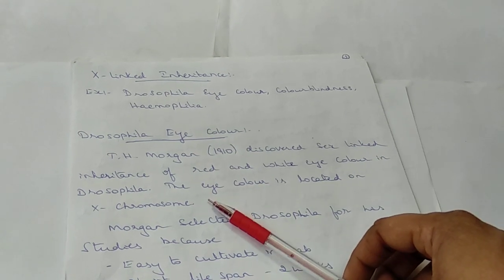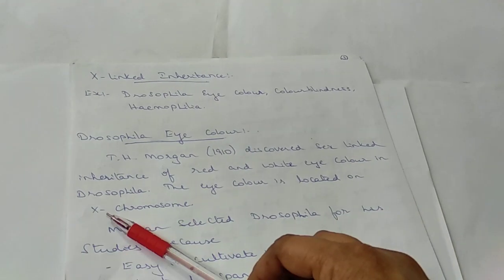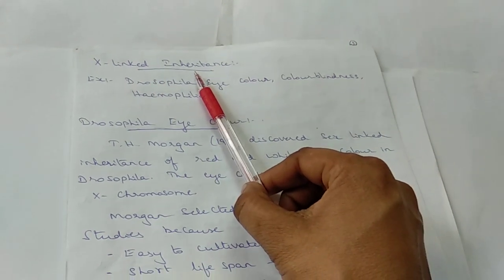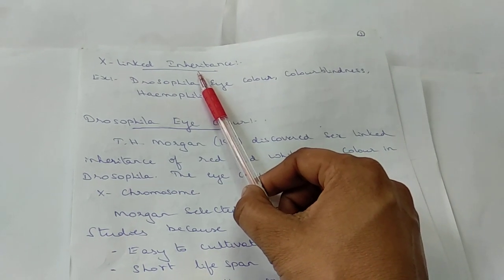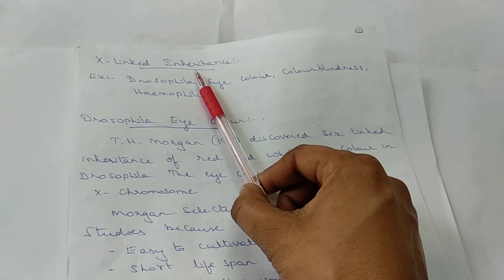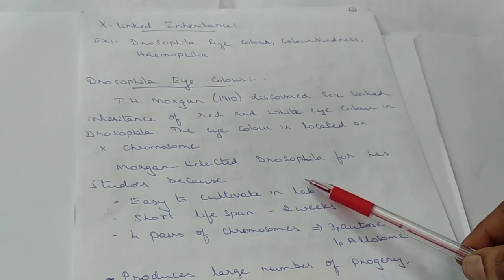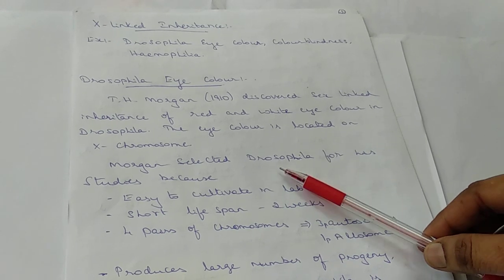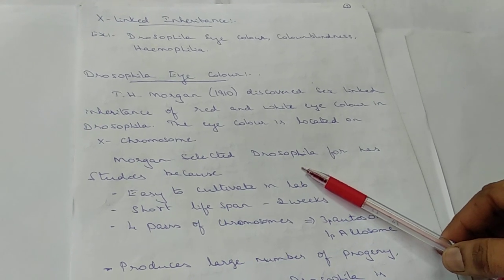The eye color is located on X chromosomes, so we are studying it under the example of X-linked inheritance. Most of Morgan's studies were concerned with Drosophila itself.